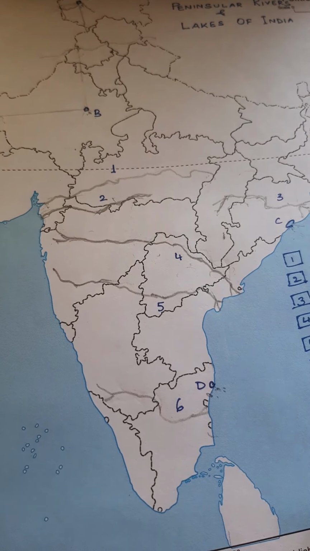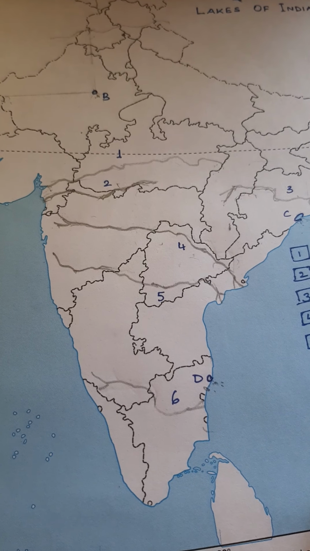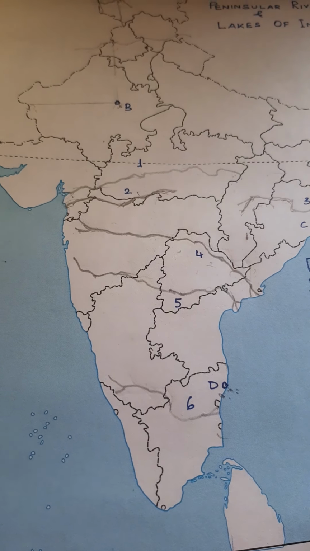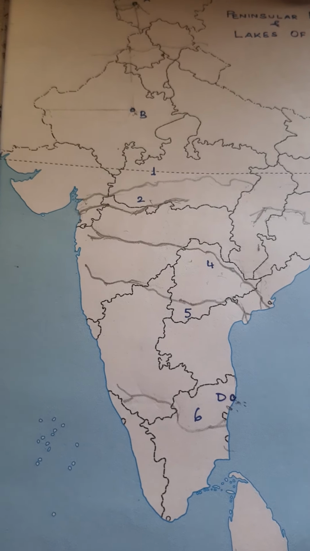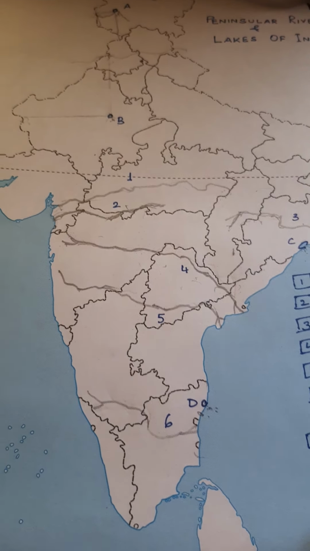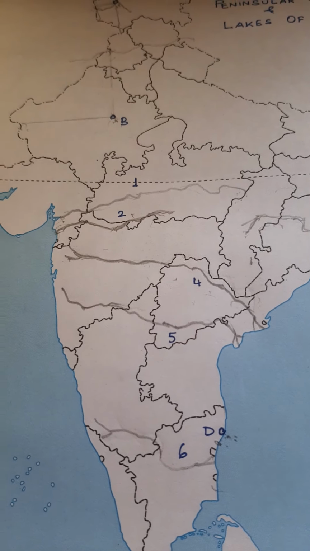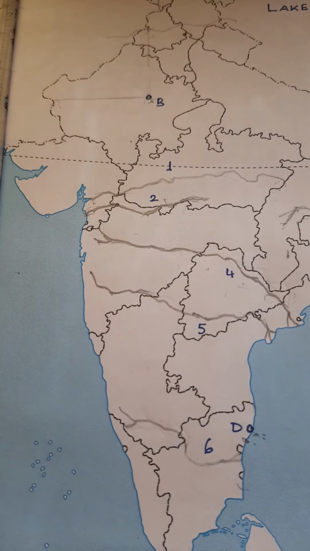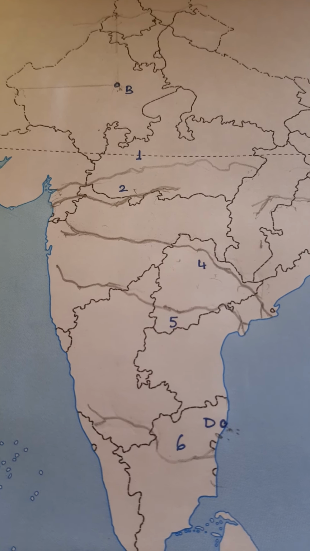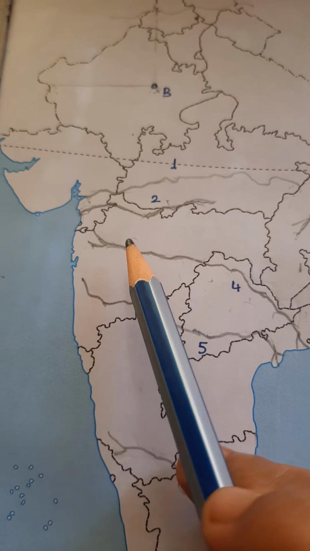Now this Godavari, as you all know, it is the longest river. This river starts from the Western Ghats, and it starts from the Nasik district. The place is Trambakeshwar. You must have heard the name of this place. Trambakeshwar is noted for its Shiva temple also. It's in Maharashtra and it's in Nasik. So this Trambakeshwar is the accurate place where this river is starting.